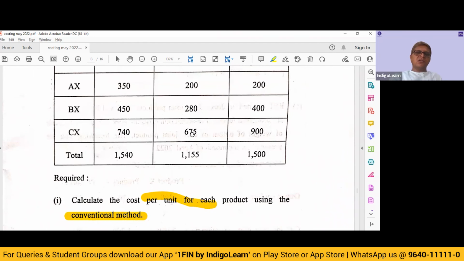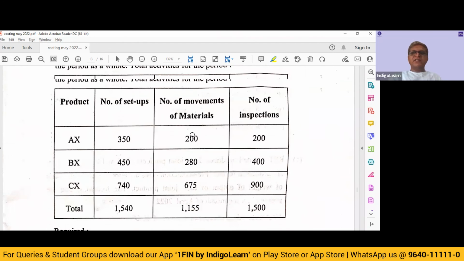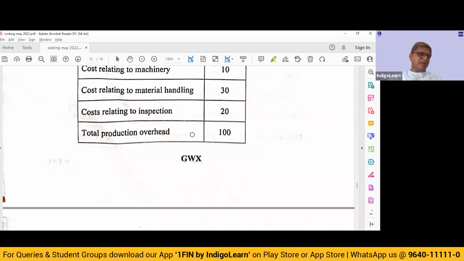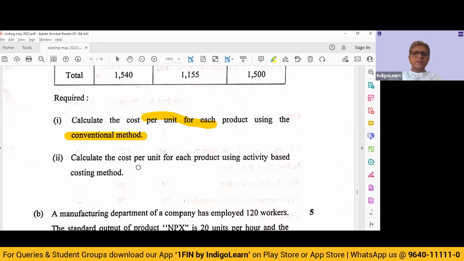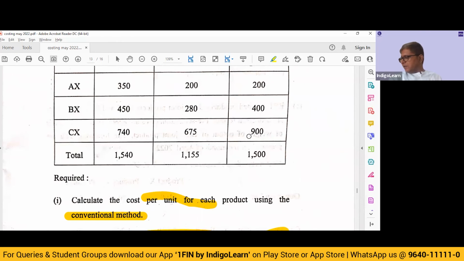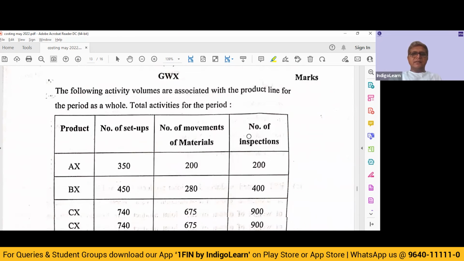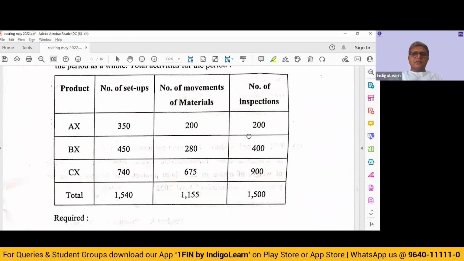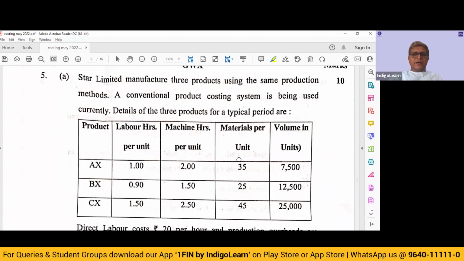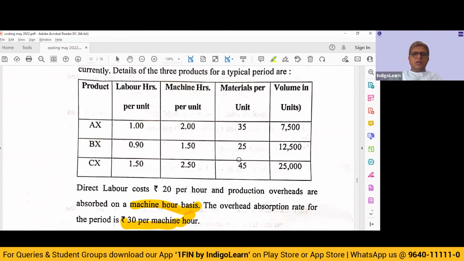So basic absorption costing. We have sufficiently covered n number of problems based on this concept. So you find out what is the cost per unit. Then we have to calculate based on the activity based costing method. See, I would rate this question as simple and easy. What we need to do? One, we need to find out what is the total cost under the conventional system.